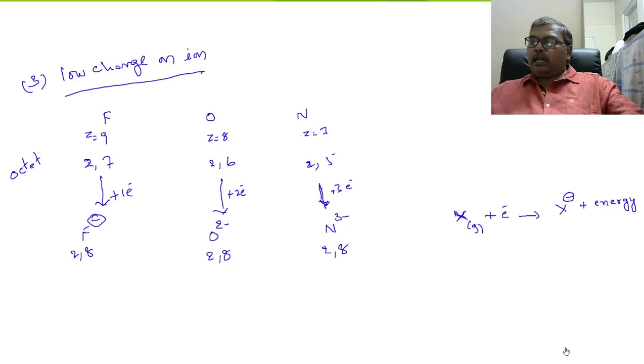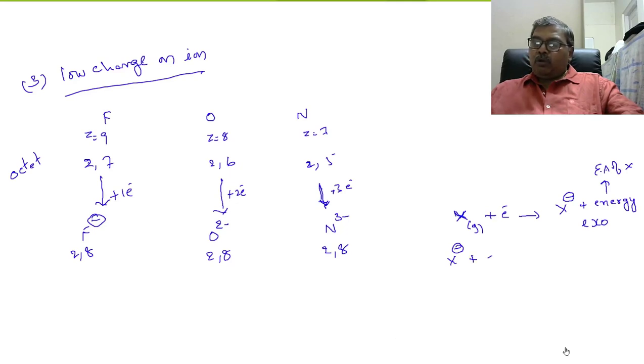One electron is added, then X minus ion is formed, energy is released, and this energy is called electron affinity of X. Energy is liberated, therefore it is an exothermic process. It is an exothermic reaction. But this is X minus ion.